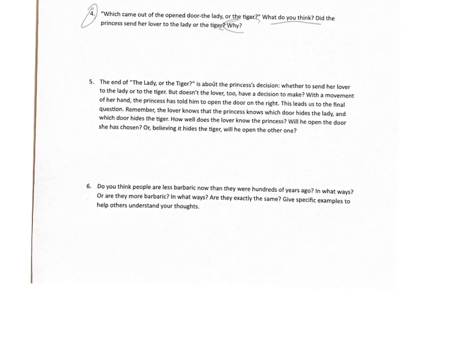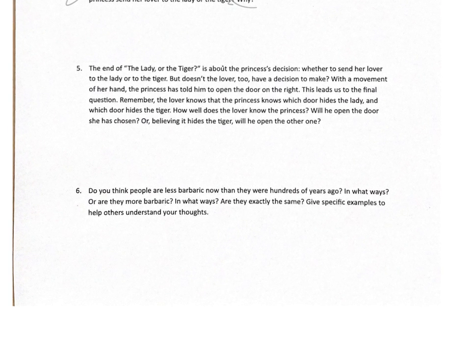Okay, there we go. Okay, now we're on number 5. So the end of The Lady or the Tiger is about the princess's decision whether to send her lover to the lady or the tiger. But doesn't the lover too have a decision to make? With a movement of her hand, the princess has told him to open the door on the right. This leads us to the final question. Remember, the lover knows that the princess knows which door hides the lady and which door hides the tiger. How well does the lover know the princess? Will he open the door she has chosen, or believing it hides the tiger, will he open the other one?